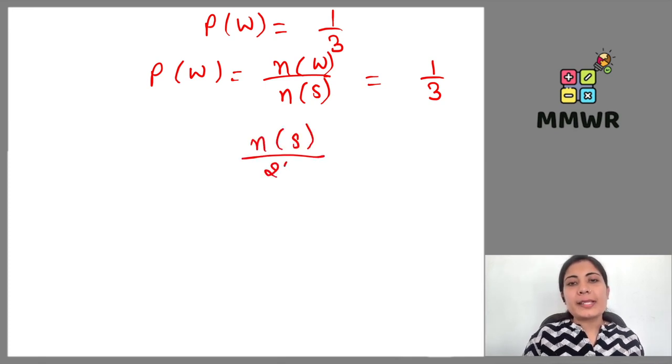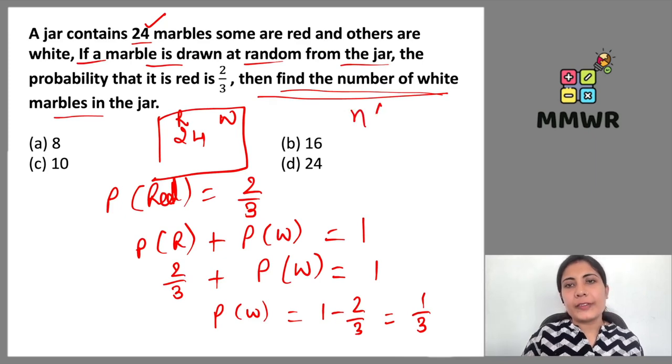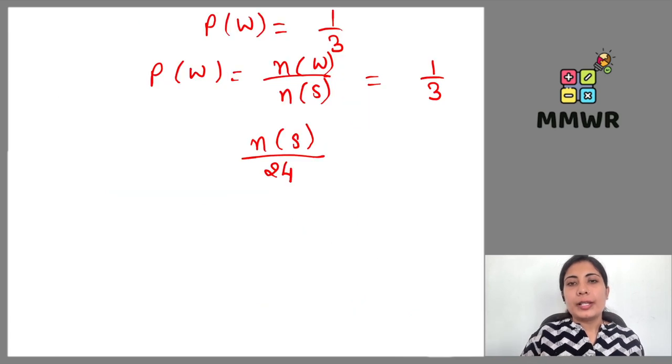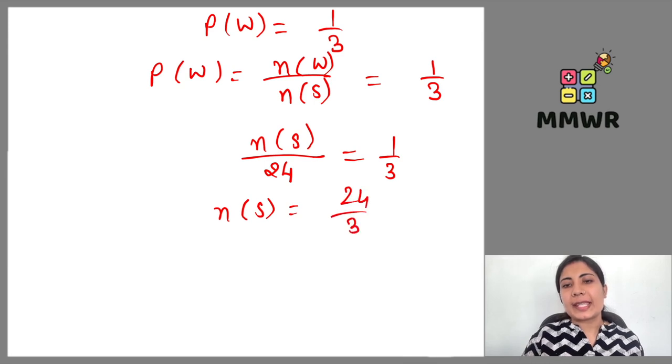But how many marbles are there? 24 total marbles are there. So n of s, that means 24. Here it is already given, the value of n of s is 24. Okay. Now, number of white marbles divided by 24 is equal to 1 upon 3. When we simplify this, this gives me the number of white marbles equals 24 upon 3, which is 8.